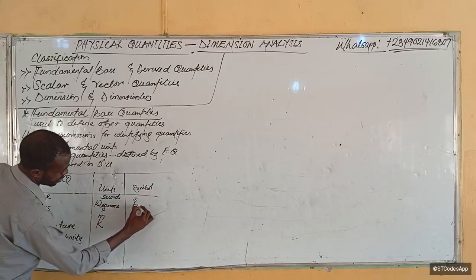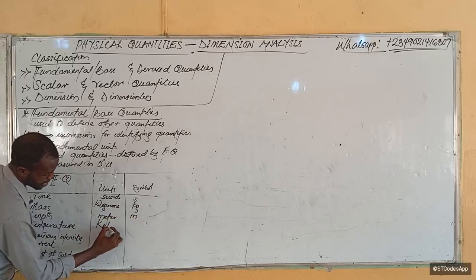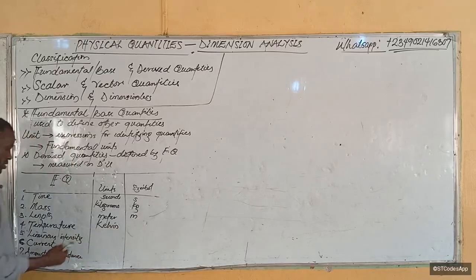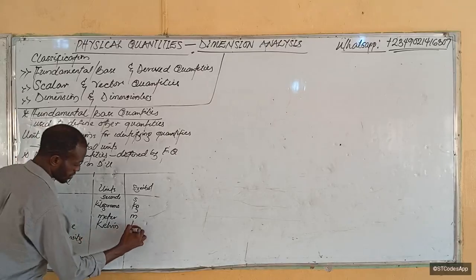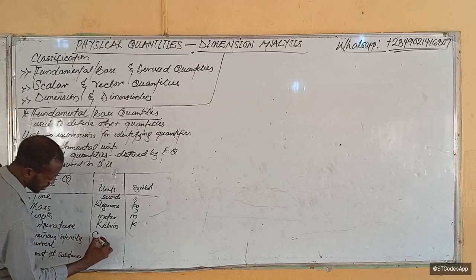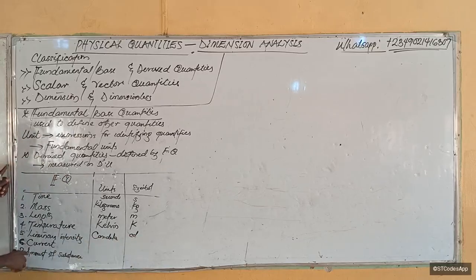Kilograms, we have kg. Meter, we have m. And Kelvin. We also have Celsius, okay? Those are other units, but the base unit is Kelvin, which we use the symbol K for. Then we have luminous intensity measured in candela, cd, and current